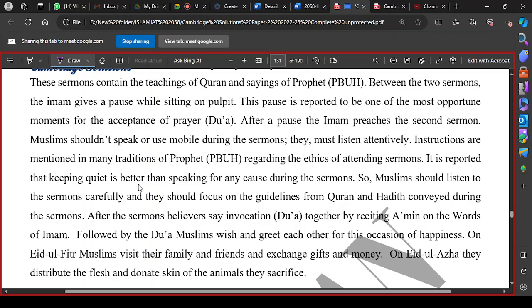Khutbah consists of two parts, and between these two parts, Imam sits for a while. And in Eid al-Fitr, Imam usually talks about Sadaqatul Fitr. Sadaqatul Fitr is the charity which is given to the poor people, the needy people, so that they may celebrate the happiness, the joy. And this charity is also paid during Eid.